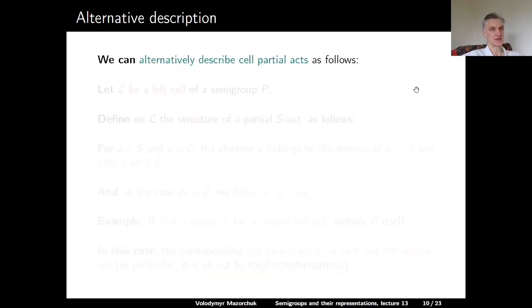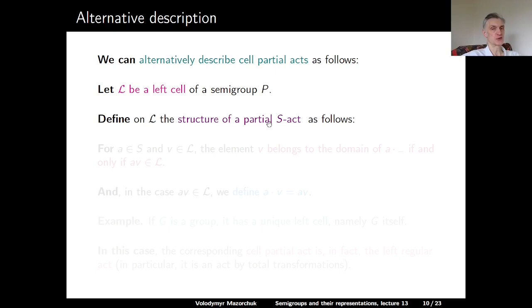Here is an alternative, more precise description. We can alternatively describe cell partial acts as follows. Let L be a left cell of a semigroup S. Define on L the structure of a partial S-act as follows. For an element A in S and an element V in L, the element V belongs to the domain of A acting on our left cell if and only if the product AV belongs to the left cell.